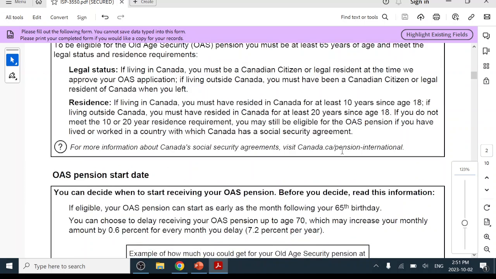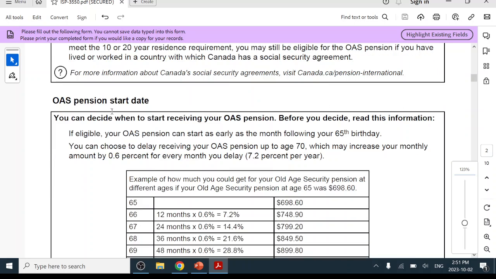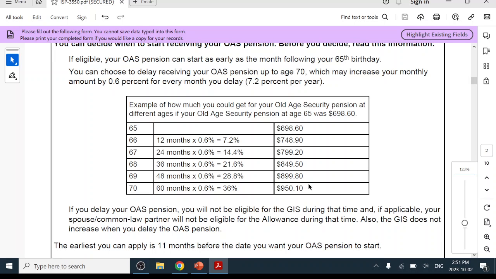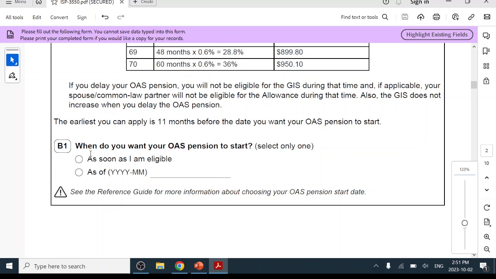So this is the information already mentioned in the previous slides. And this is the pension start date. With a different age, if you delay the start of receiving OAS, the amount of money you receive will be different. The later you delay, the higher the amount. So they will ask you, when do you want your OAS pension to start? It depends on your situation. Let's say the person wants to start as soon as they are eligible for the OAS. But if you want to specify the start date, click here and put the year and month.